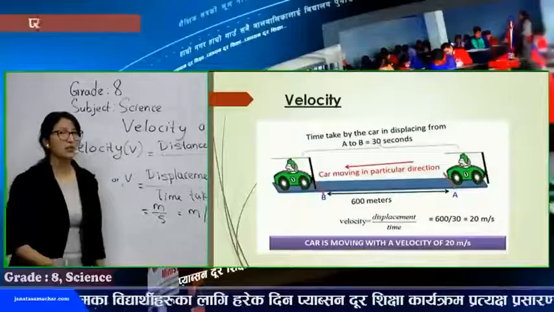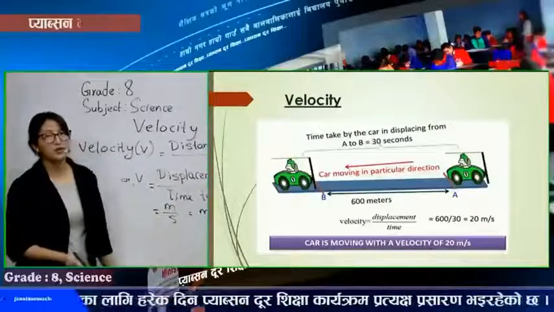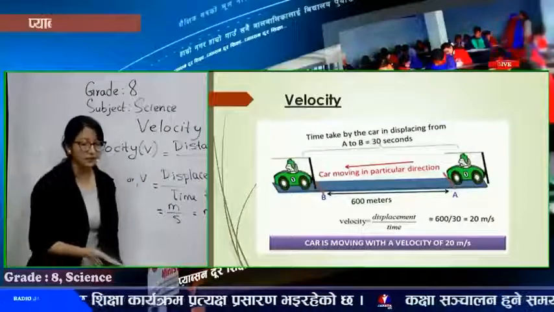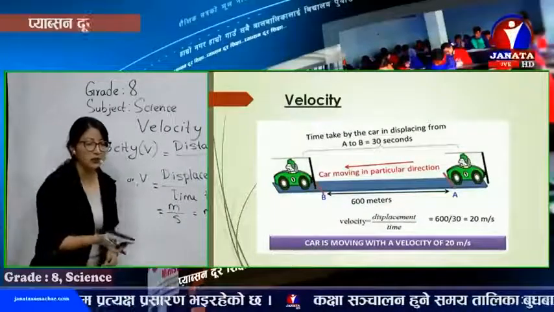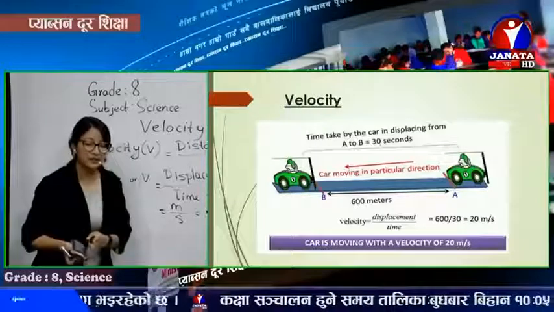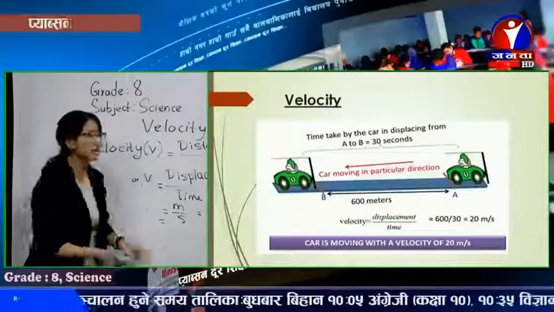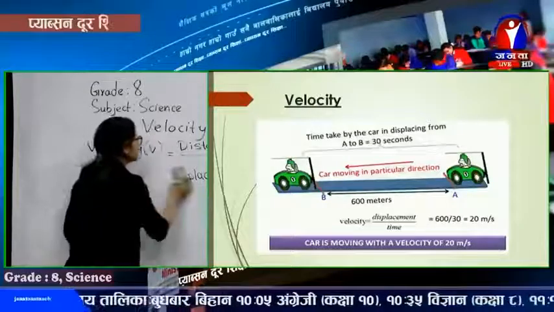Now let's try solving a short numerical related to velocity. A car is moving from position A to position B. It's been displaced from A to B, and the displacement covered is 600 meters.